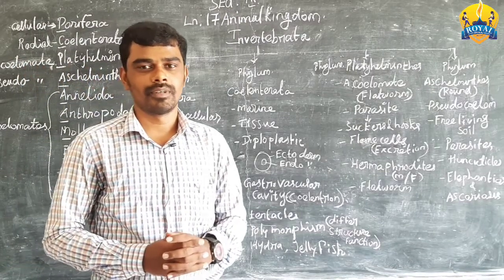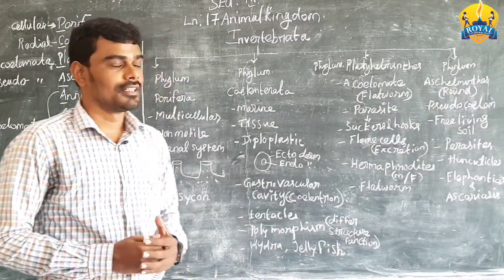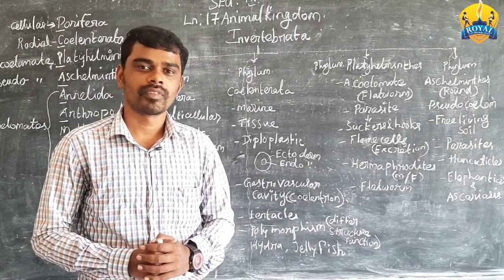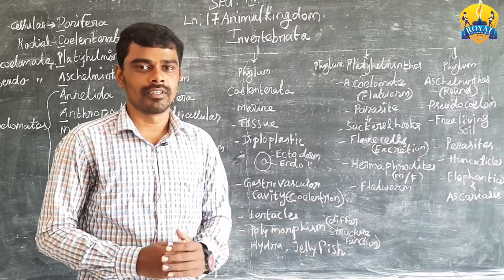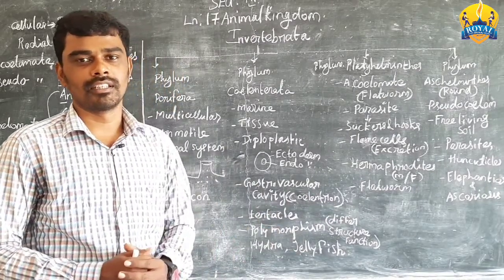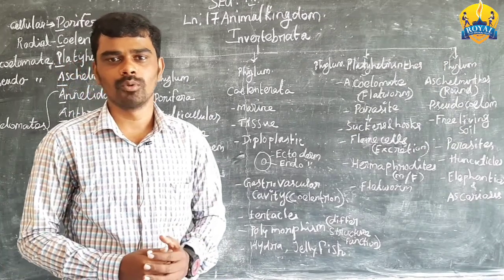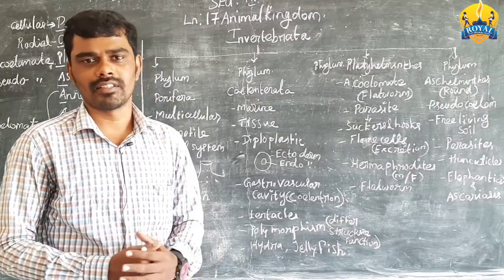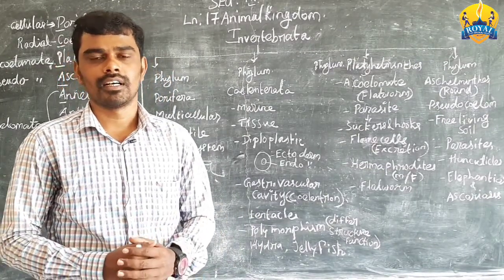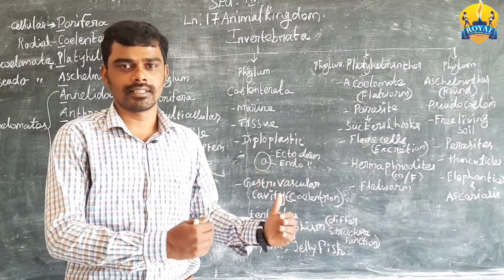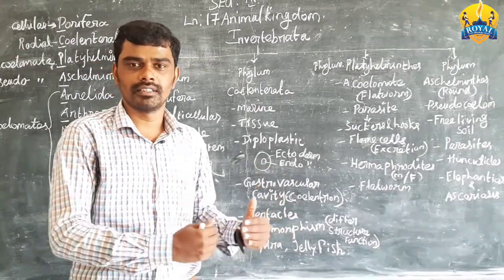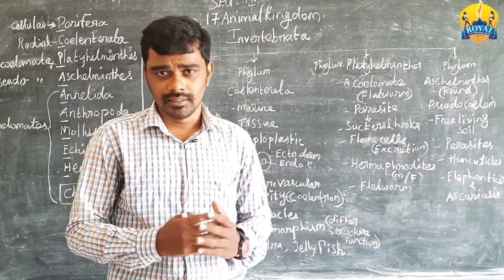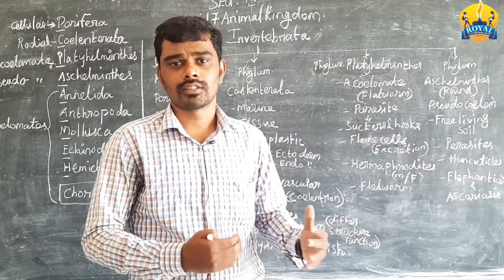Today's class is from 9th standard biology, lesson 17, Animal Kingdom, which we are going to discuss. In the last session from this lesson, we discussed a lot of things. How do we classify the organism? Why do we classify the organism? What is classification? What is taxonomy? And what about Carolus Linnaeus and binomial nomenclature, and what are all the internal criteria? How do we classify the organism? All these we discussed in the last session.